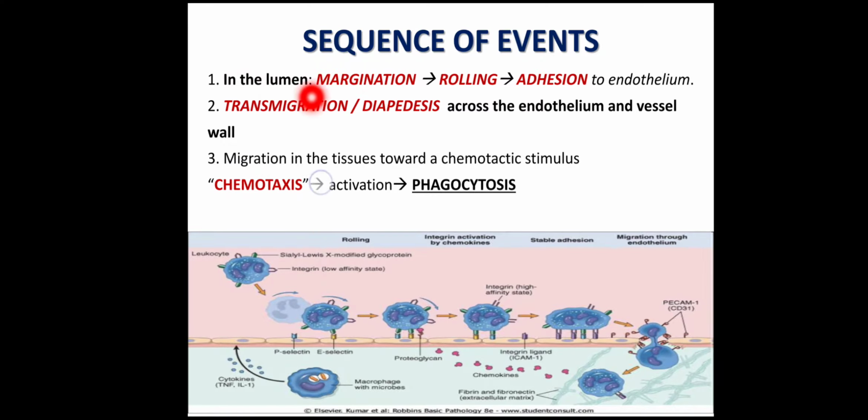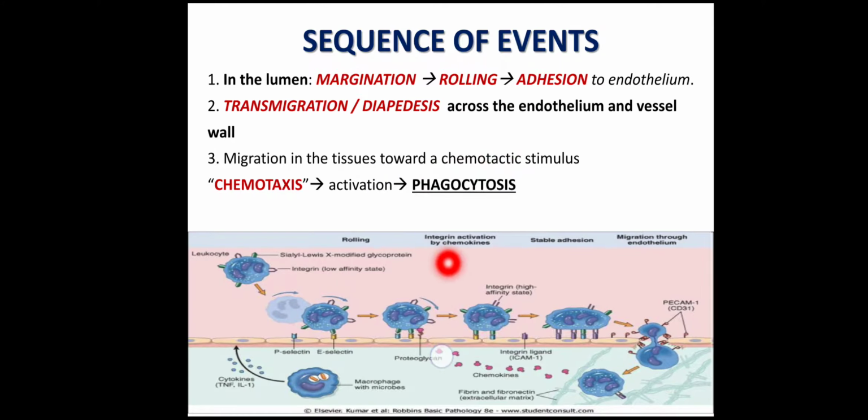So, within the lumen of the blood vessel, the events are first is margination, in which the WBC will reach the margin of the blood vessel. So, normally also the WBCs they are located peripherally in the blood vessel, and in the center there are RBCs. But when there is increased vasodilatation, so the blood flow in the lumen slows down, known as stasis. So, because of stasis, the WBCs will reach the margin of the blood vessel. So, they will come to lie near the periphery of the blood vessel. This is known as margination.